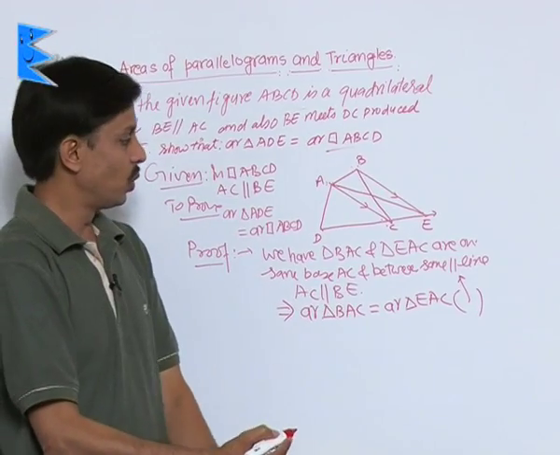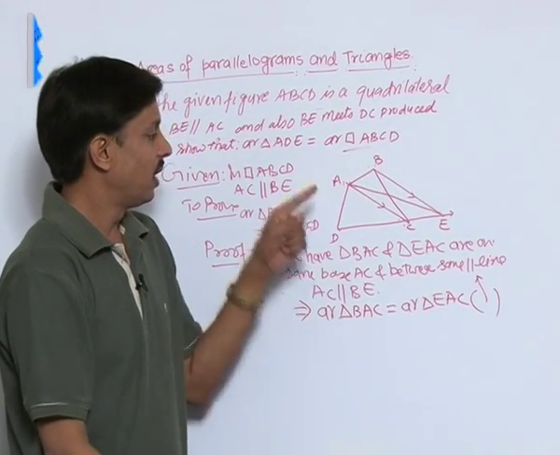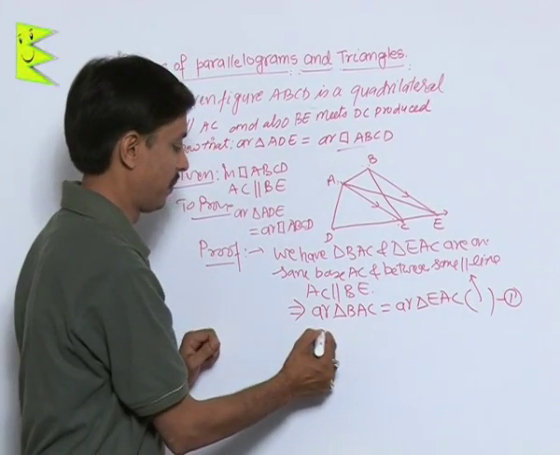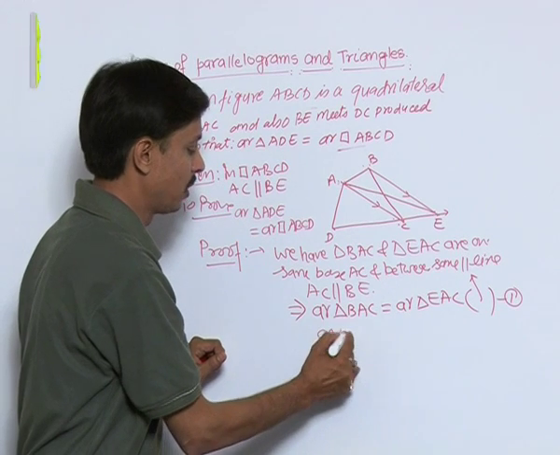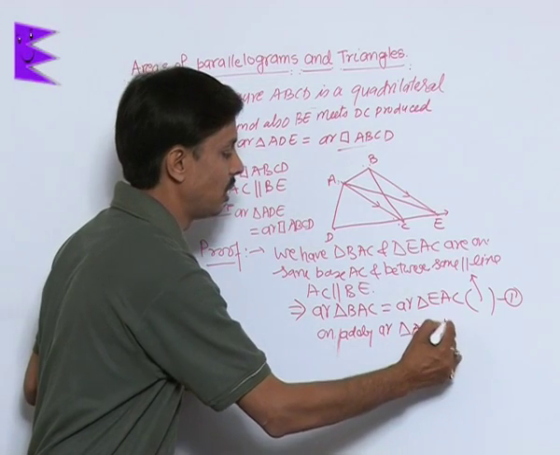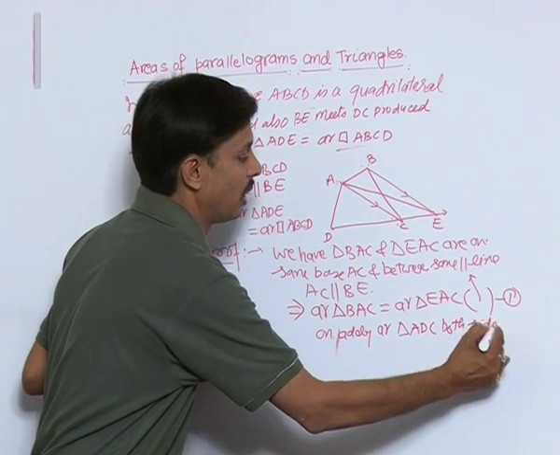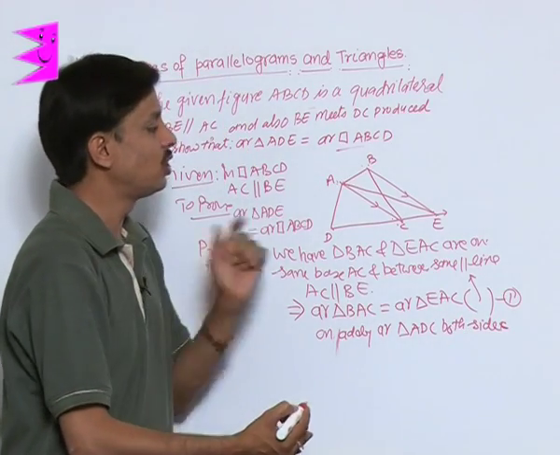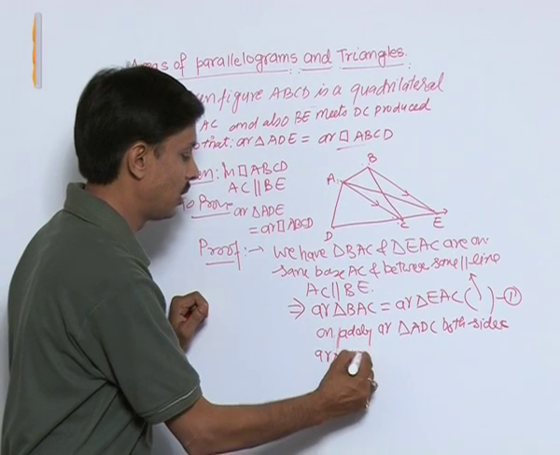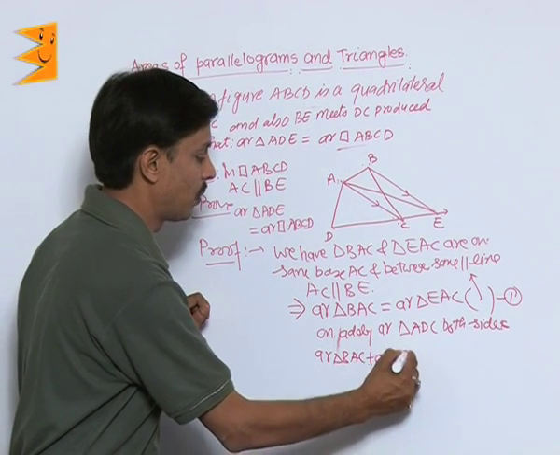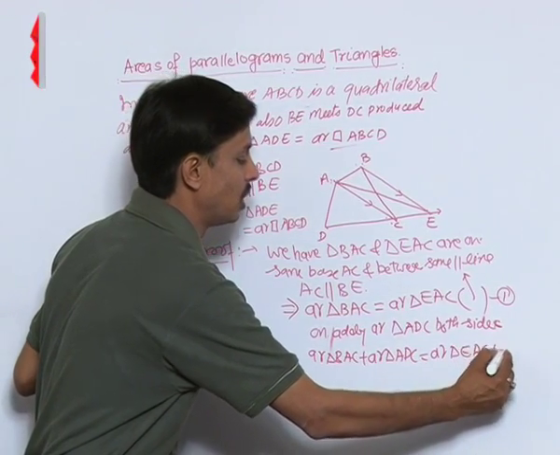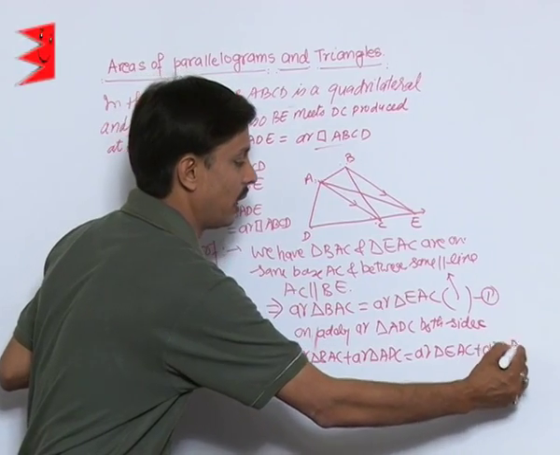If I ask you, I request you to add area of triangle ADC on both sides of equation number 1. On adding area of triangle ADC both sides, I will get area of triangle BAC plus area of triangle ADC is equal to area of triangle EAC plus area of triangle ADC.